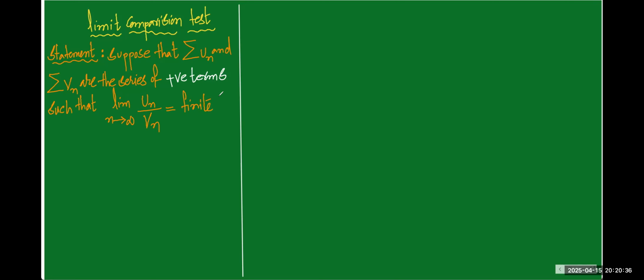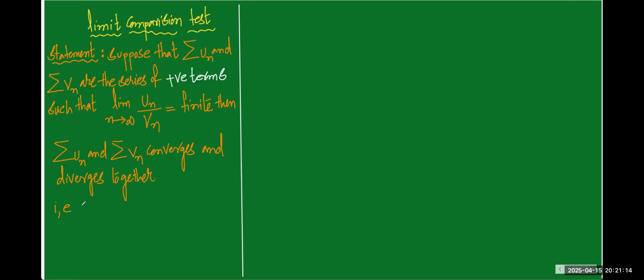Then summation un and summation vn converge and diverge together. What do you mean by the above statement?